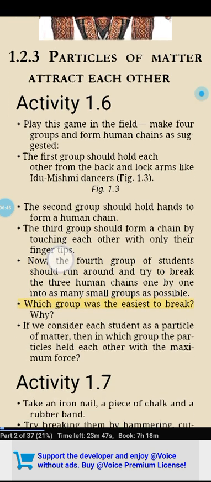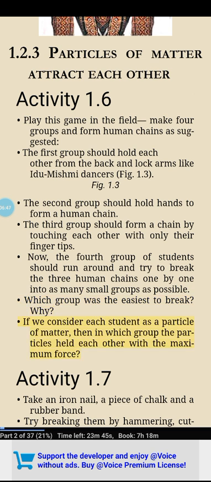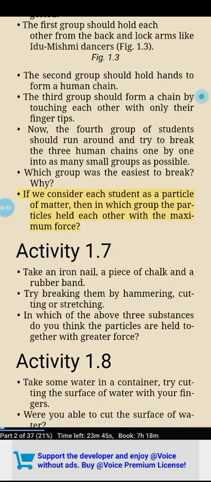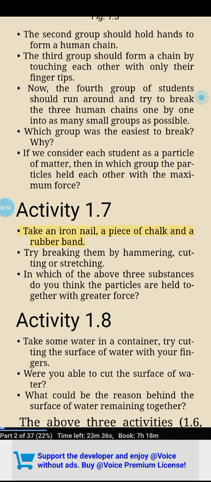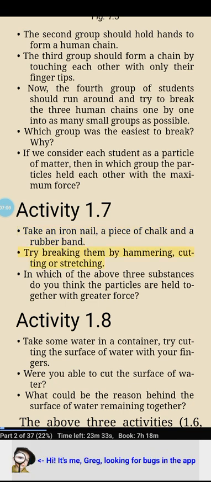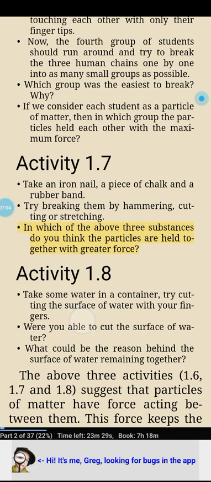Which group was the easiest to break? Why? If we consider each student as a particle of matter, then in which group the particles held each other with the maximum force? Activity 1.7. Take an iron nail, a piece of chalk and a rubber band. Try breaking them by hammering, cutting or stretching. In which of the above 3 substances do you think the particles are held together with greater force?